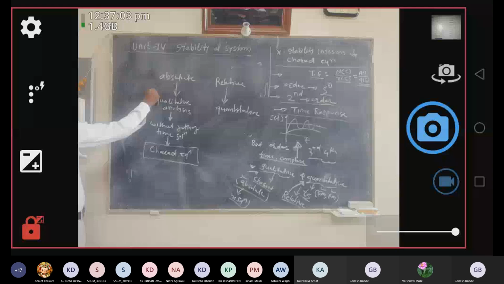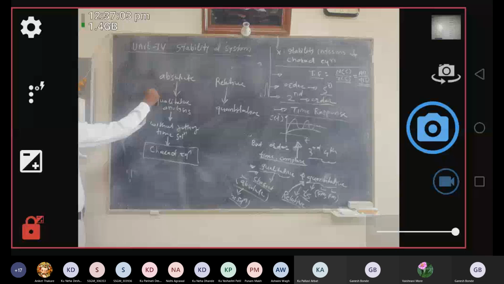Then in the case of relative stability, we are going to determine two measures, that is gain margin and phase margin. These are the frequency response specifications, and with the help of gain margin and phase margin, we can directly comment on the stability.